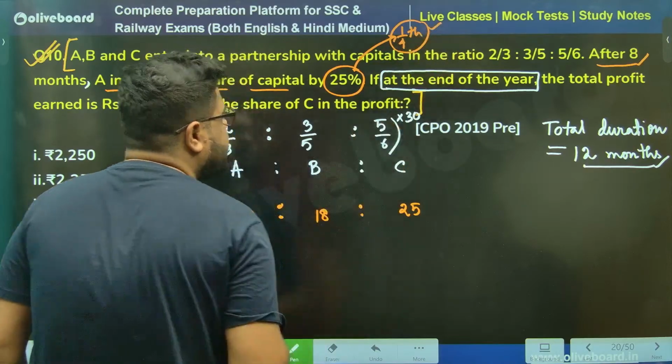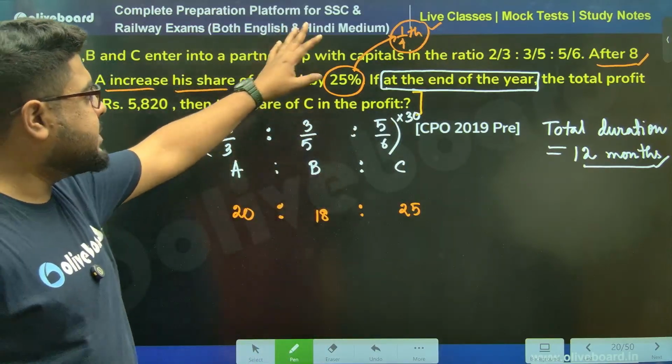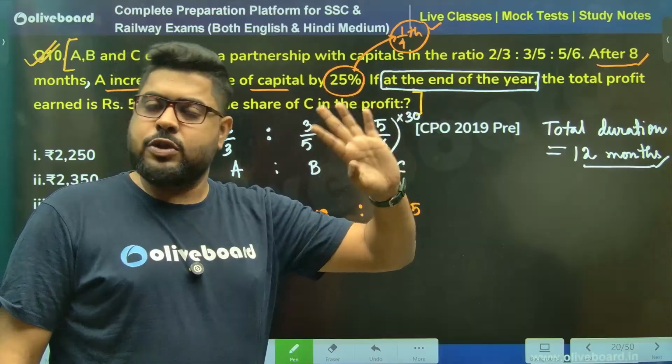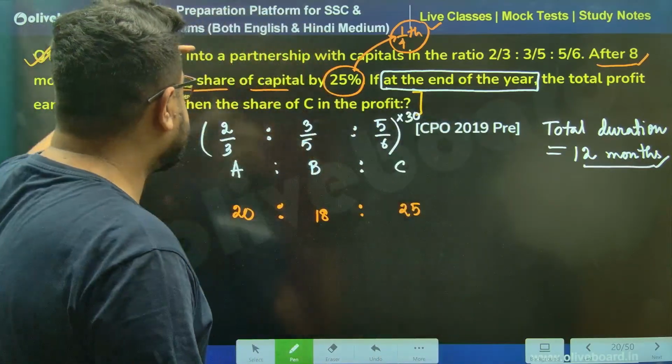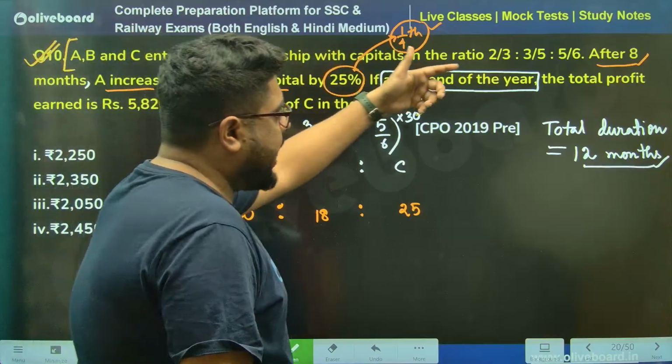You can calculate this in two ways. I'll show you both. Choose whichever you feel comfortable with. But the most common one is to think like this, sir. That means